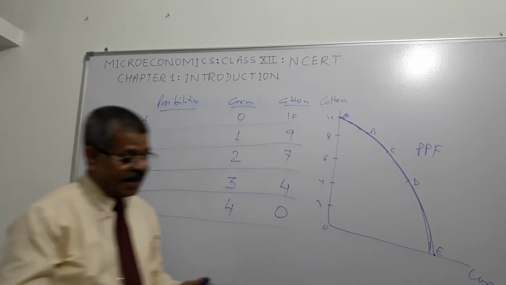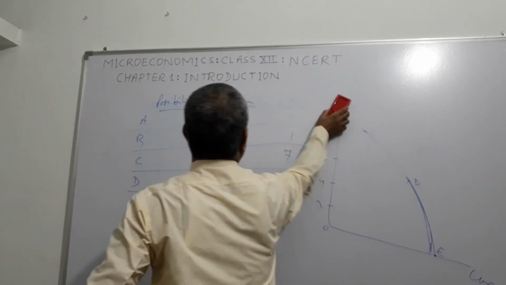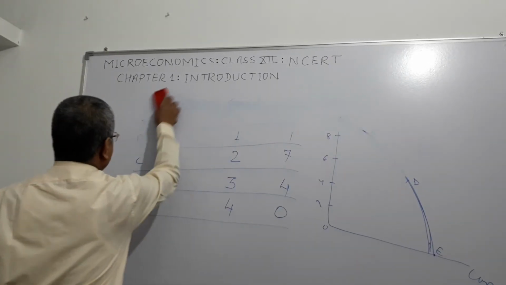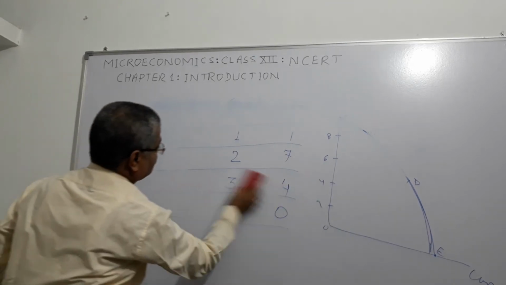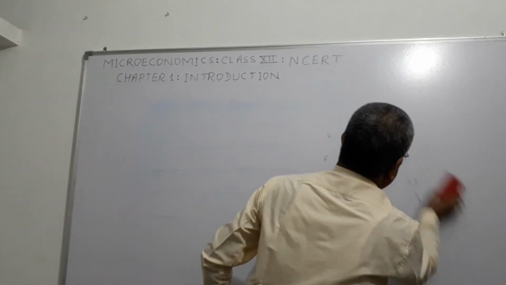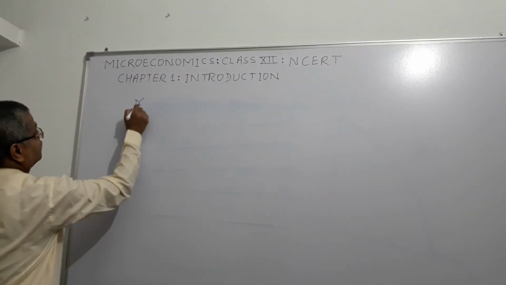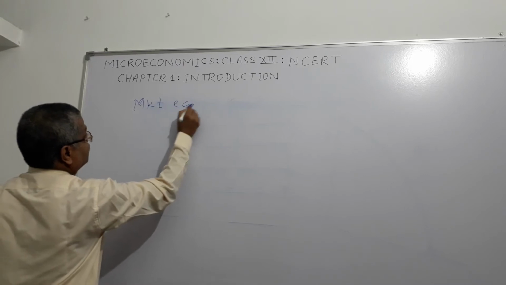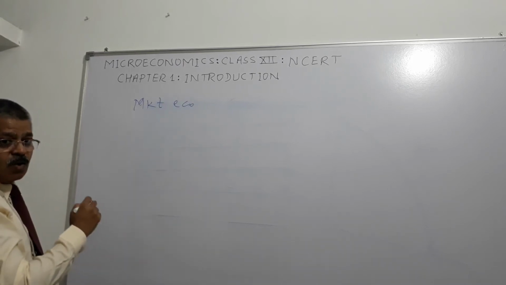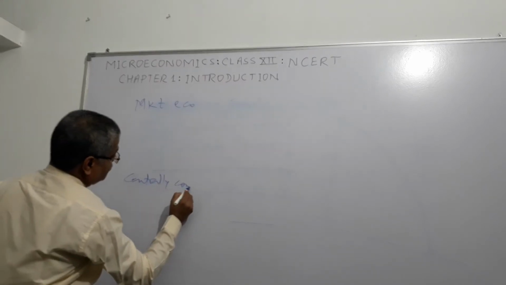Organization of economic activities. How are the central economic problems handled, how are they managed, right? Mainly they are managed in 2 ways. Either the economy will be a market economy, or it will be a centrally controlled economy.